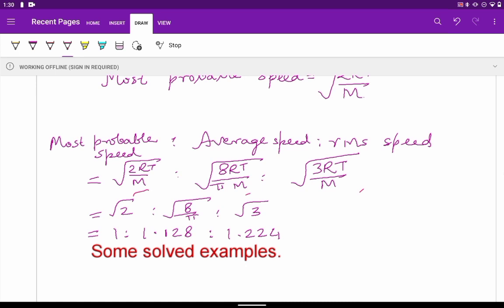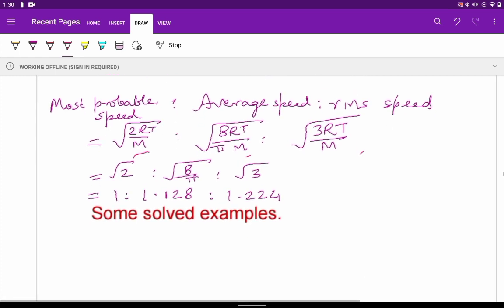So we get square root of 2 is to square root of 8 by pi is to square root of 3. On calculating, we get 1 is to 1.128 is to 1.224. This is the final ratio, and it can be used for interconversions. If you know one speed, you can get the value of the others.